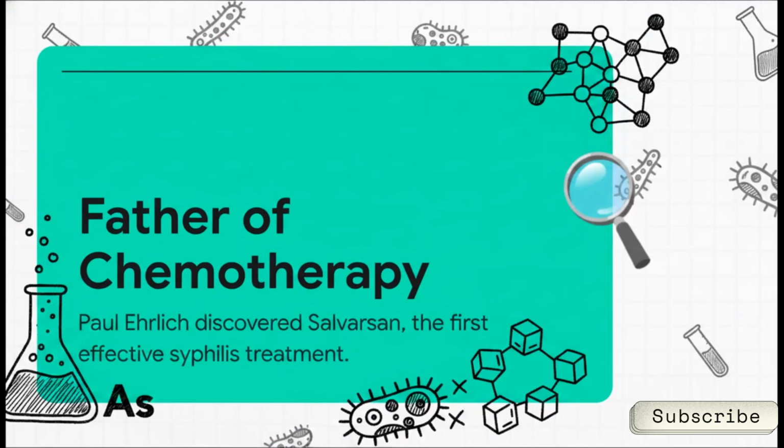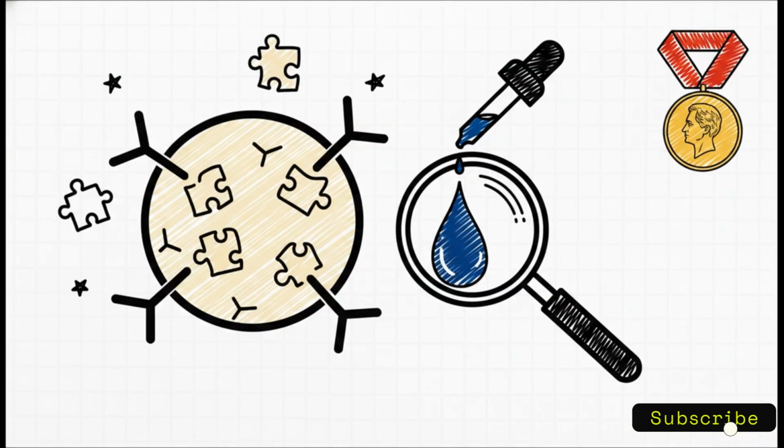Note this carefully for your exams. While Pasteur is the father of microbiology, Paul Ehrlich is the father of chemotherapy. He discovered an arsenical compound called salvarsan. This was the very first truly effective medicinal treatment for syphilis, and it literally initiated the concept of chemotherapy as we know it today. And Ehrlich wasn't just some one-hit wonder, he was an absolute medical powerhouse.